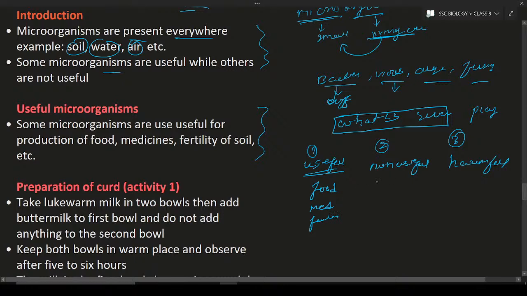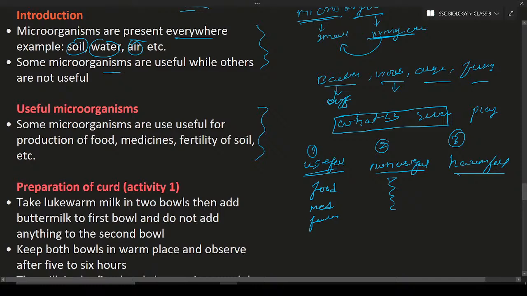So next is non-useful microorganisms. What is meant by non-useful? It means they are not going to help us and they are not going to harm us. It means they are neutral. They will not do anything. They will live their life. They are not useful for us. And the third type is dangerous microorganisms. These dangerous microorganisms are very harmful to us.